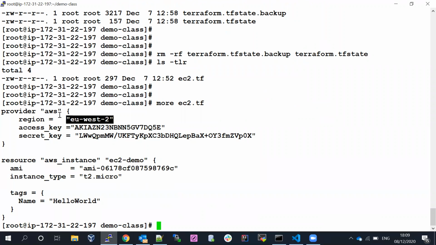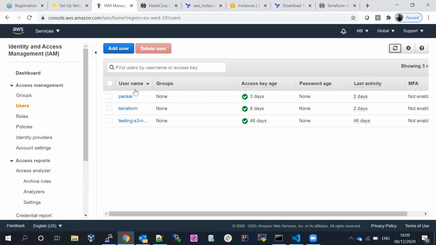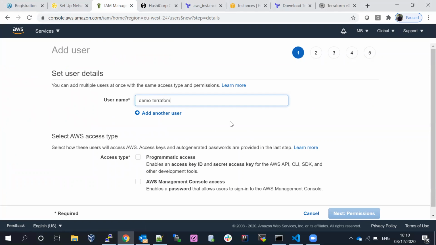Now I'm creating the services in region US-2. Now we need the access key and secret key. This is my local machine, and I would like to communicate from here to the AWS account. For that we need authentication, which is called IAM management. We'll go ahead and create a new user in the AWS account, in IAM, identity and access management. We are going to provide the Terraform user with admin access. So let me go ahead and create it. I'm keeping the name as demo Terraform. You can keep it anything.